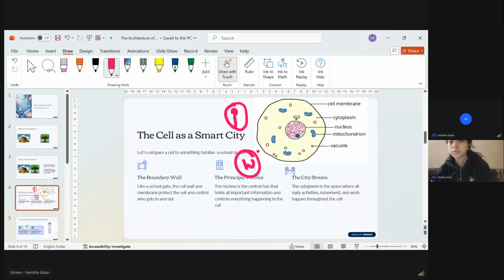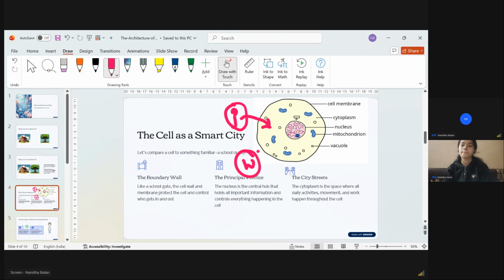Only two options are there. Glucose molecule is needed inside the cell. Waste material is not needed inside the cell. So a cell membrane will allow only whom to enter? That is my question. Glucose. Only the glucose molecule will go inside. The waste molecule, it will say, no, you are not allowed to go inside. So here the cell membrane will allow only those materials which are needed or which are useful to the cell.